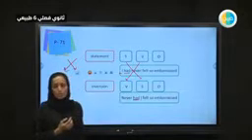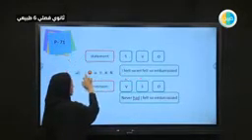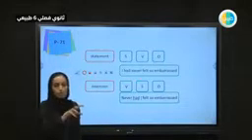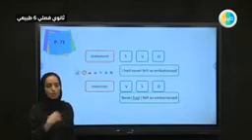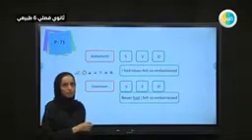Why do we use this? Just to show that this is an emphasis. You want to give much more focus on this sentence. It will look like your language is much more advanced, and you sound much more like a native speaker.